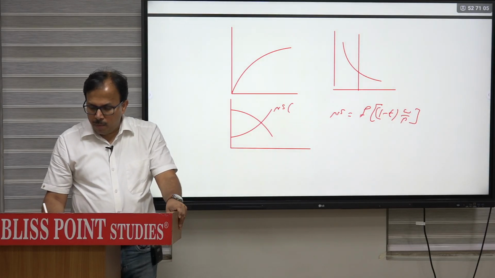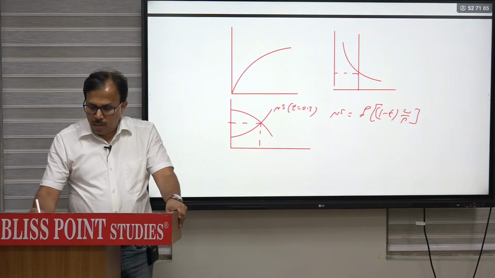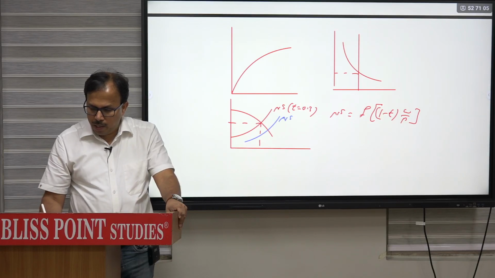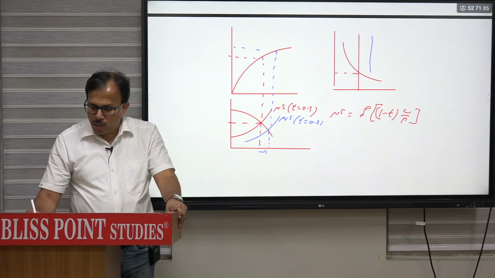So suppose this labor supply is based upon tax rate of 30%. Based upon 30%, we have this situation. If income tax rate decreases, then the labor supply will shift to the right. This is the new labor supply curve based upon 20% tax rate. So full employment will increase, and with more of labor, economy will produce more of the output. Original output was this. As economy produces more of output, AS will shift to the right.